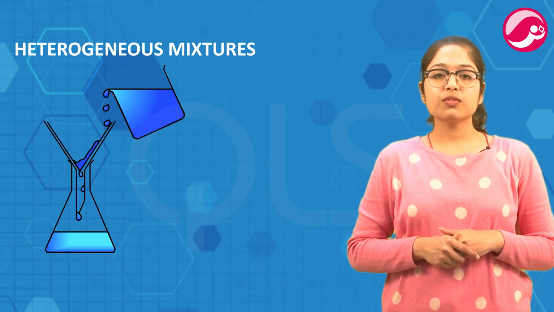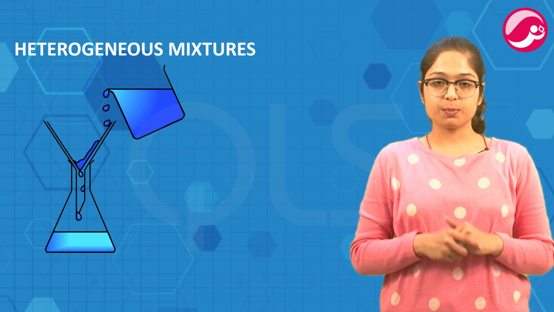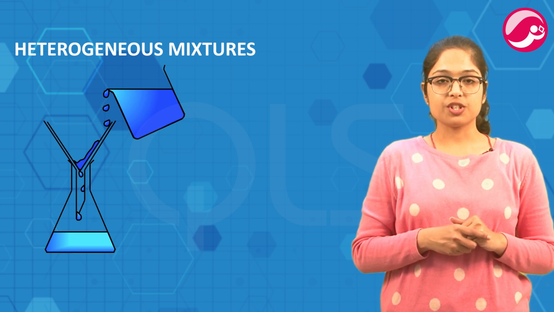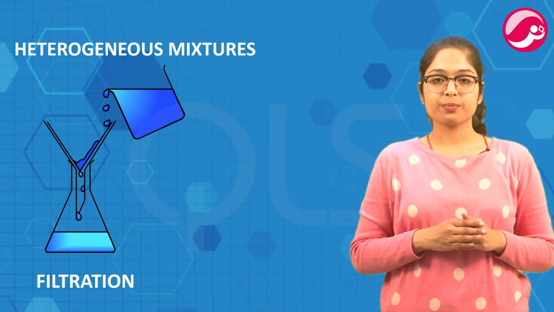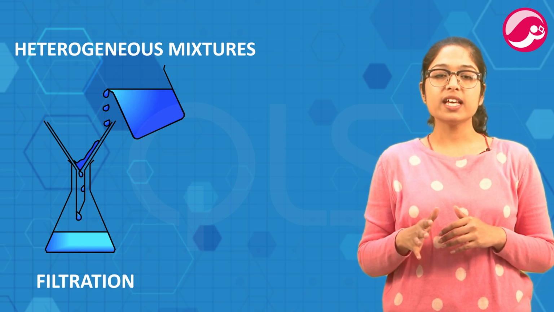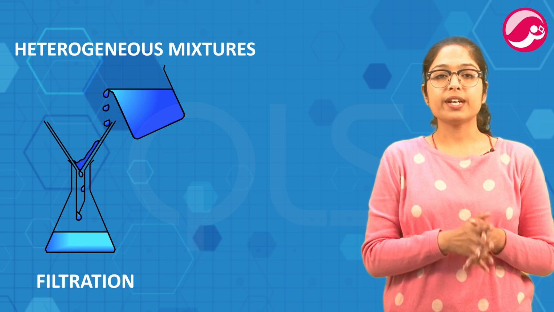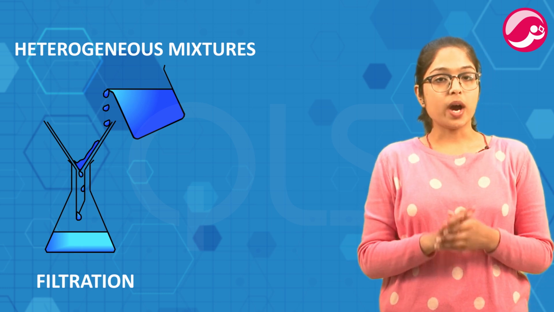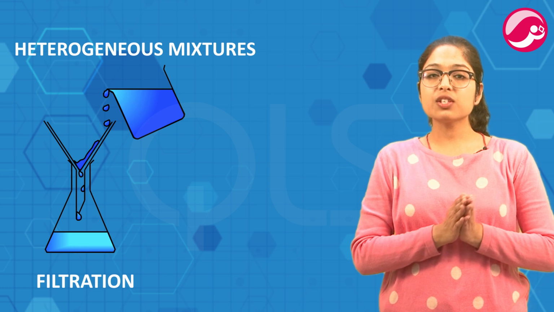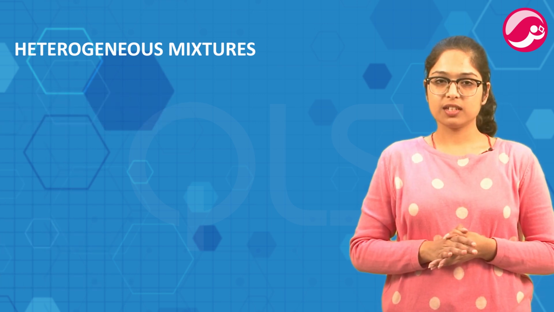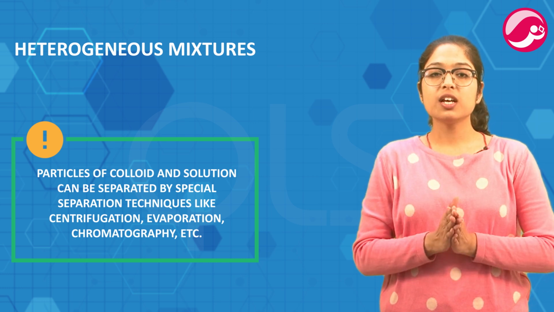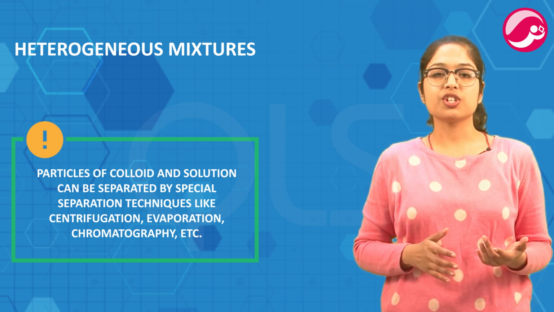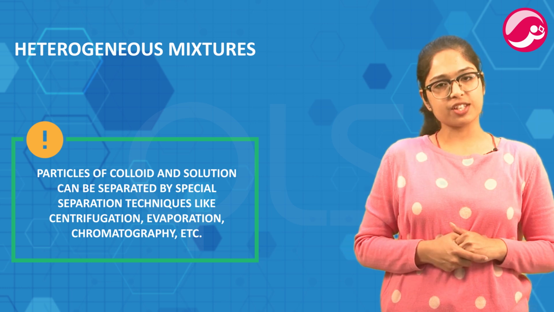Also because of the bigger size of the particles of the suspension, the particles of suspension can be easily separated out just by filtration. जो सस्पेंशन के पार्टिकल्स है हम उन्हें फिल्ट्रेशन के थ्रू सेपरेट आउट कर सकते हैं. While separation of colloid and solution particles is difficult. Particles of colloid and suspension can be separated by special separation techniques like centrifugation, evaporation, chromatography, etc.